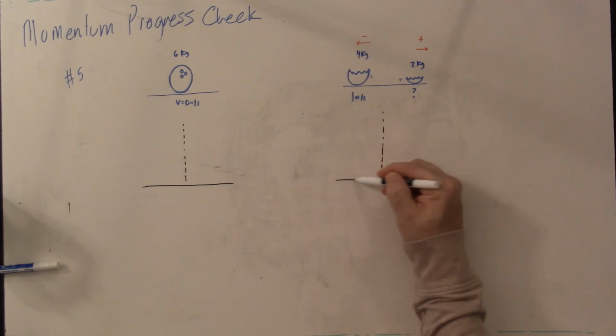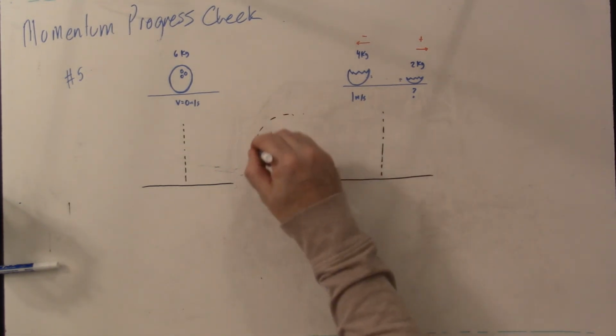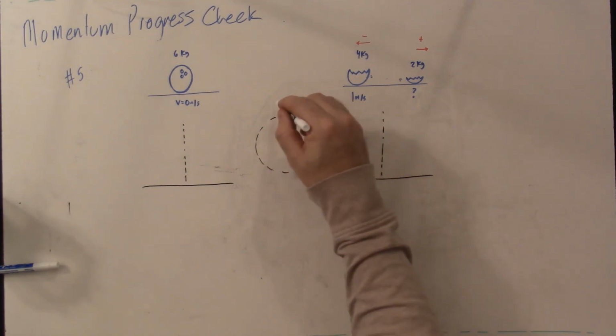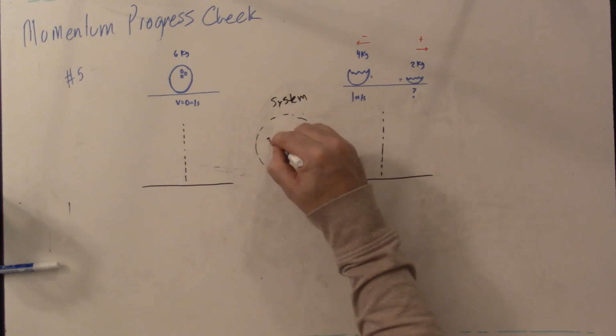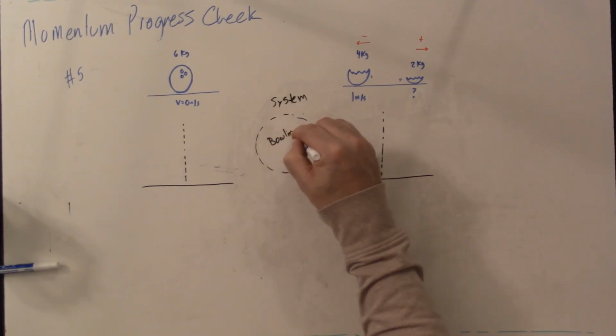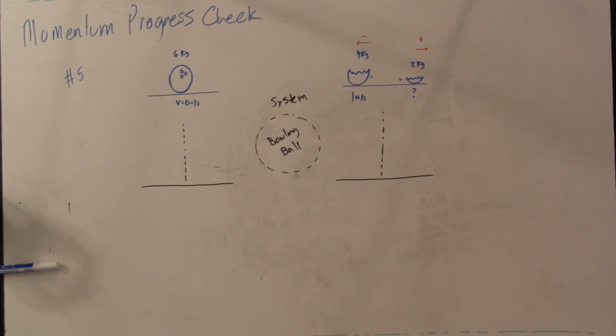Here's the before side, here's the after side. Here's our system, and it's the whole bowling ball. So that's in our system.